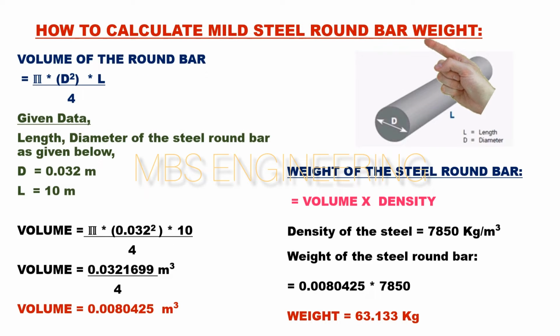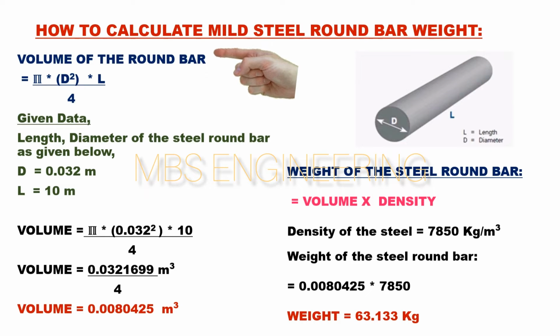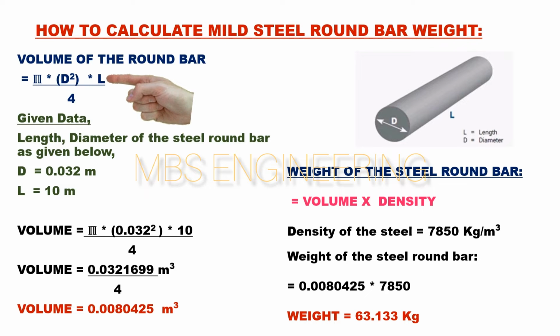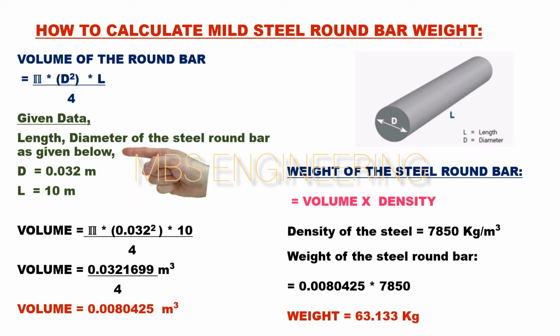Next, we learn about how to calculate the volume and weight of the mild steel round bar. The volume calculation formula for a mild steel round bar is: the volume of the mild steel round bar is equal to pi multiplied by d square multiplied by L, and then the obtained value divided by 4. Please refer to the mild steel round bar snaps, and the given data of length and outside diameter of the mild steel round bar is given below.